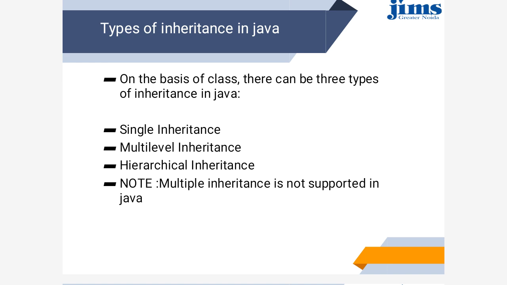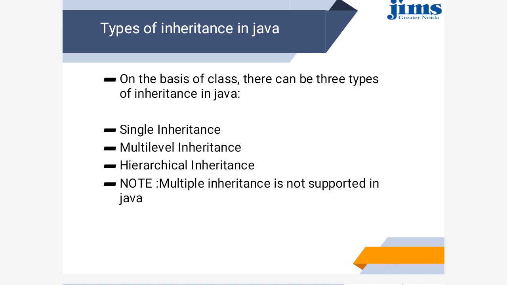One is single inheritance, multilevel inheritance, hierarchical inheritance, and there is another type that is multiple inheritance. Multiple inheritance is not possible in Java in a simple manner. We can implement multiple inheritance, but with the help of some other mechanism.